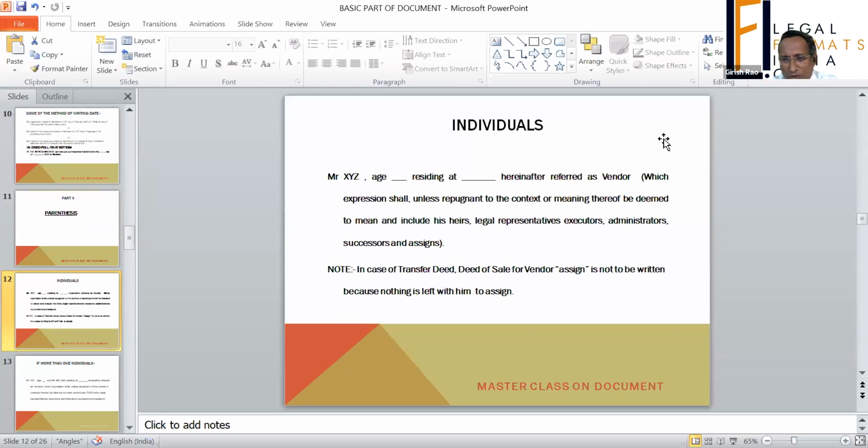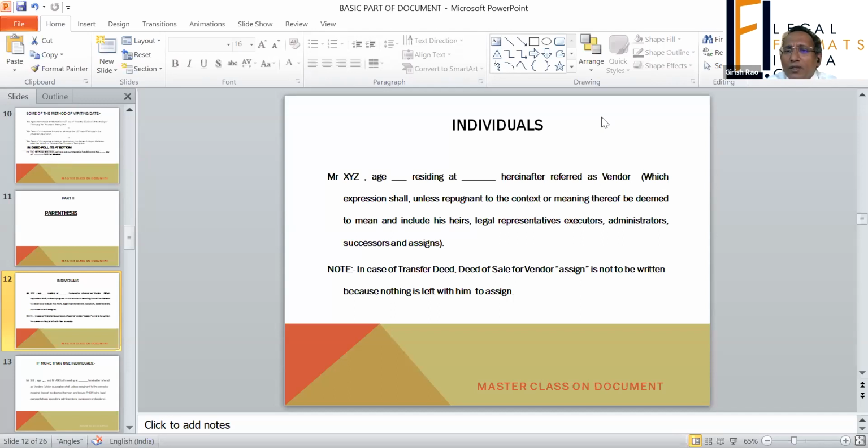When documents are executed, they are either executed individually or jointly, by two or three persons together. It could be by companies, partnership firms, LLPs, trusts, or cooperative societies.